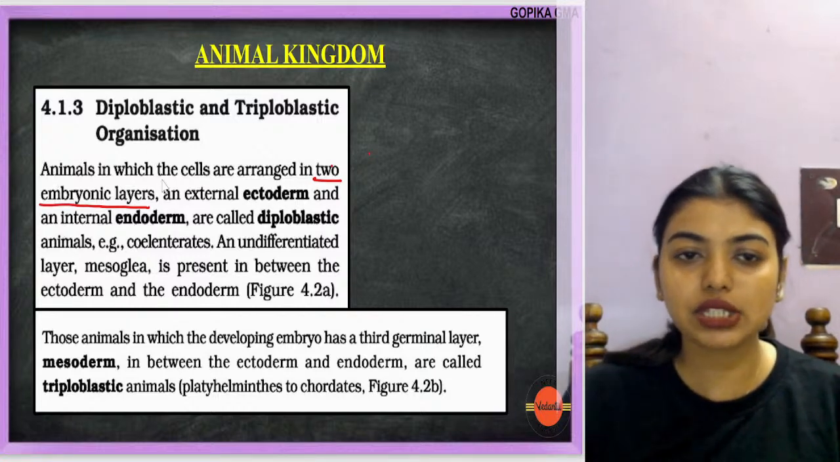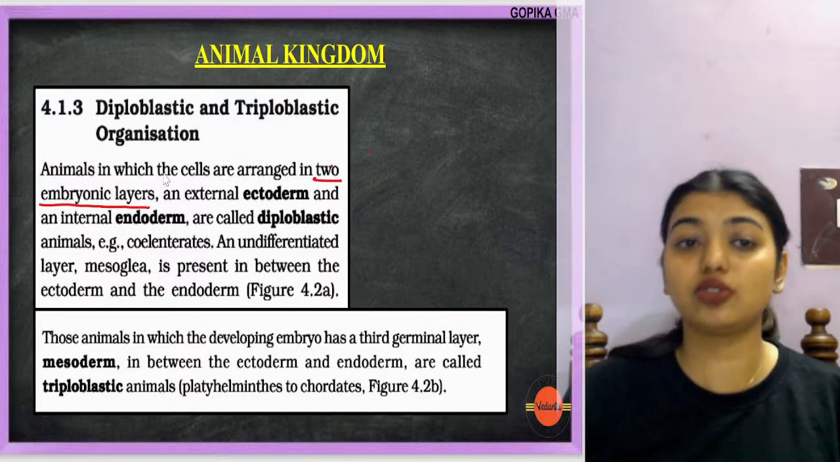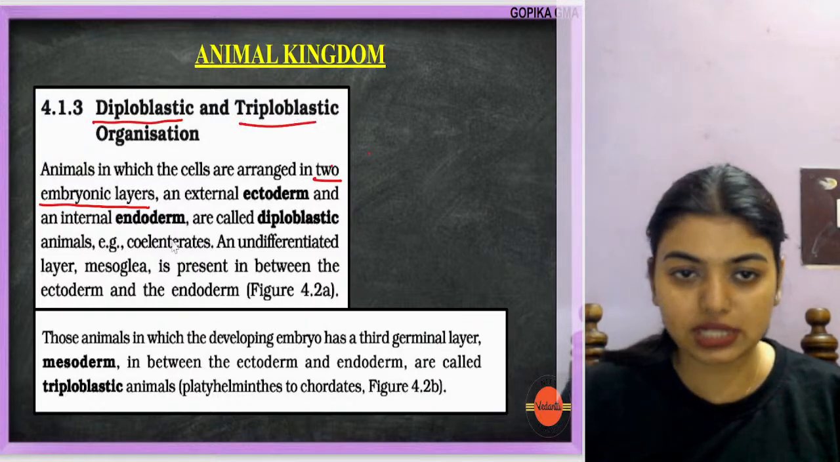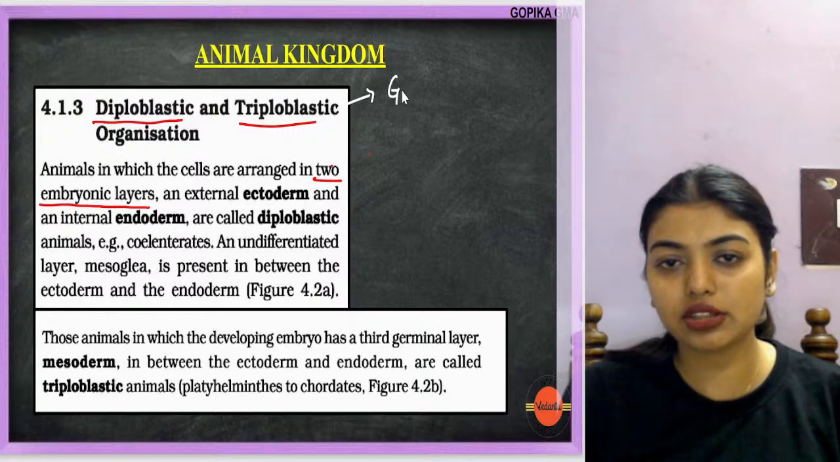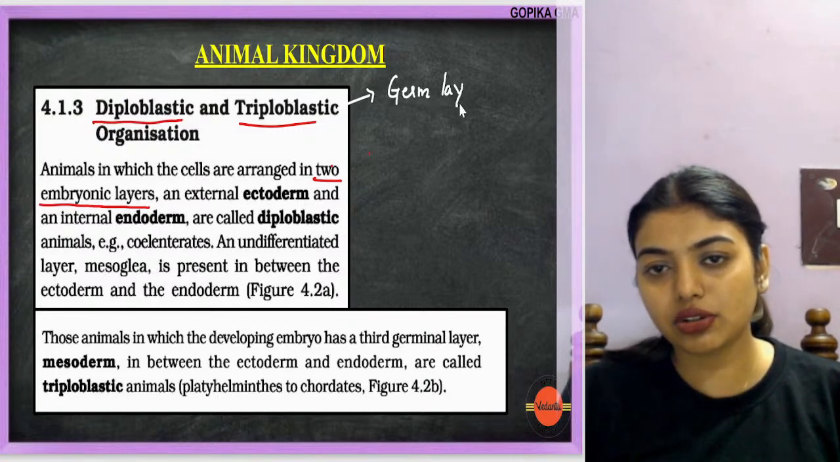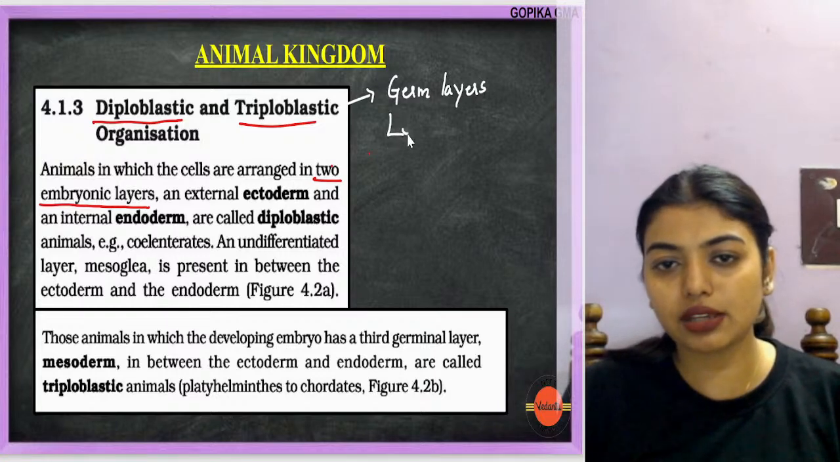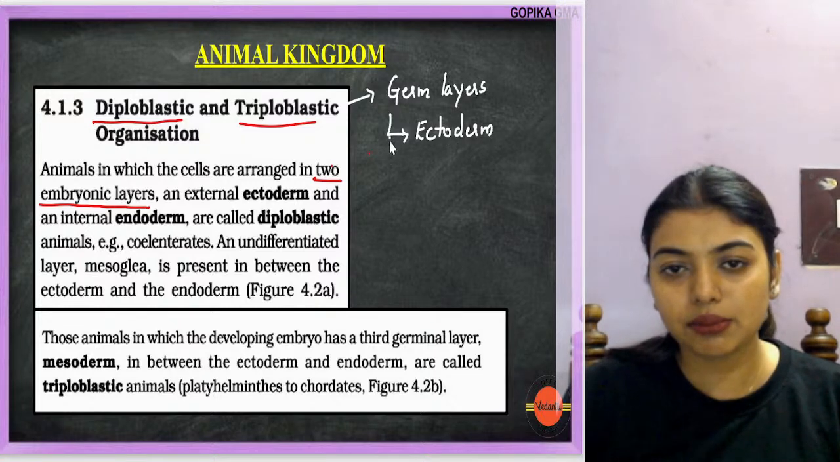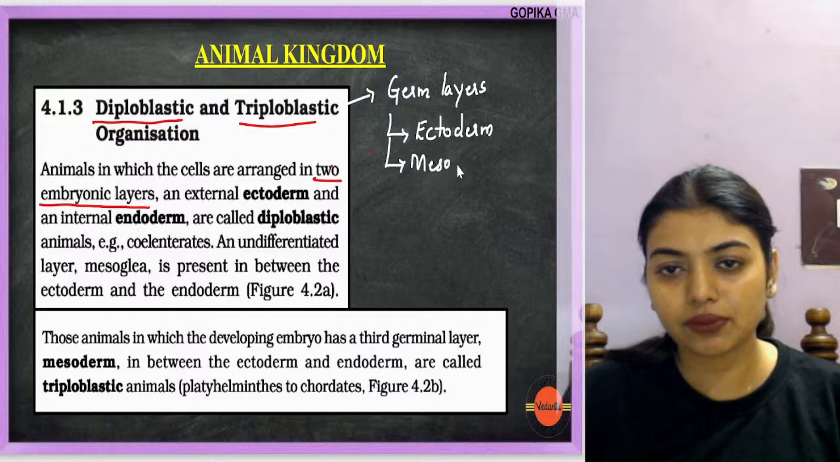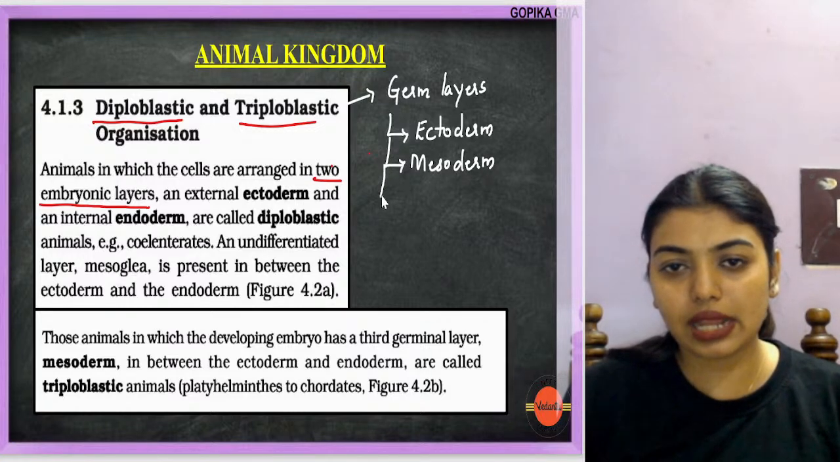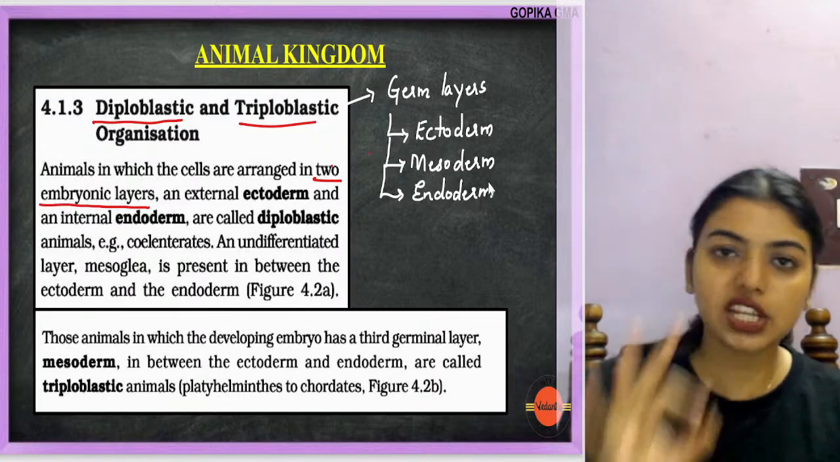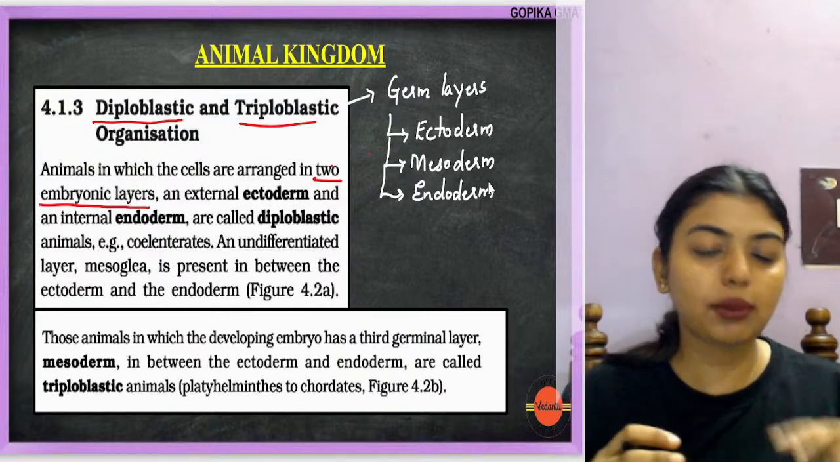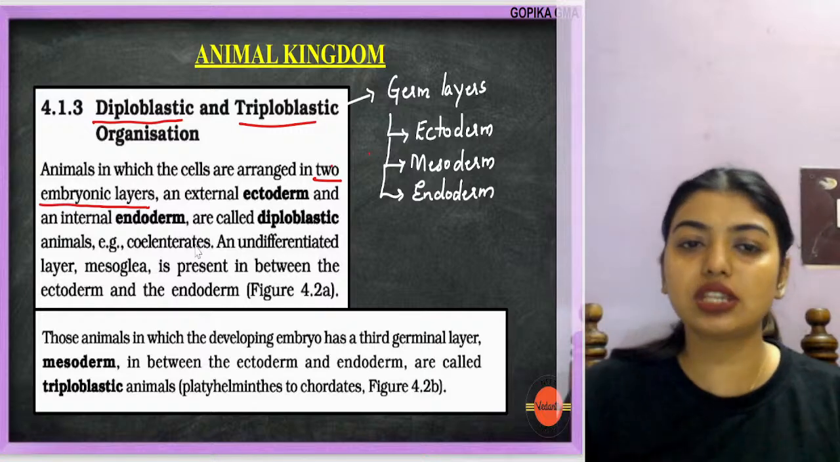So yes, animals in which the cells are arranged in two embryonic layers. So listen carefully: diploblastic and triploblastic. Now students, all of you know that there are three germ layers. Three germ layers. Now what do I mean by three germ layers? There is ectoderm, mesoderm, and endoderm. These three germ layers are there, and this is how you all remember, morula, blastula, gastrula, all the stages.